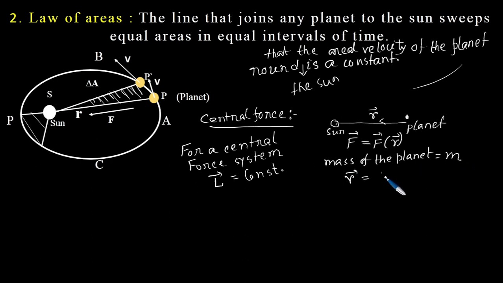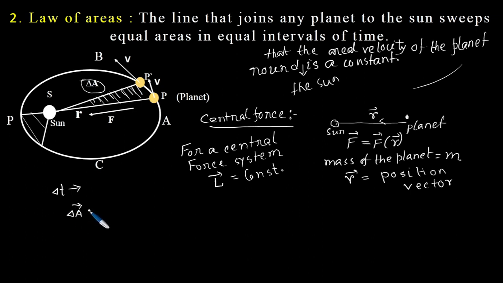If the planet is moving with a velocity v, for a small interval of time delta t, the planet moves from the point P to P dash, and in doing so it sweeps out the area delta A. Then what is delta A?